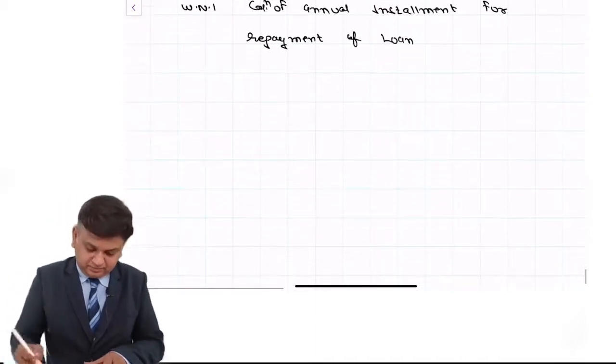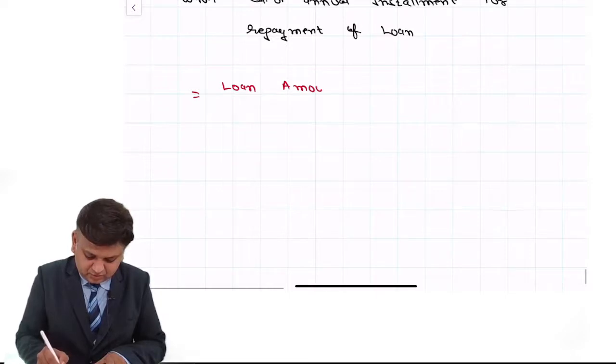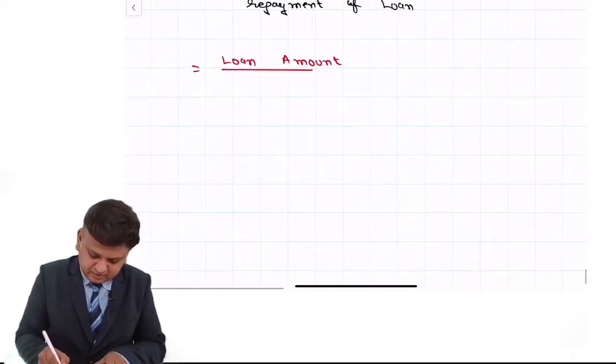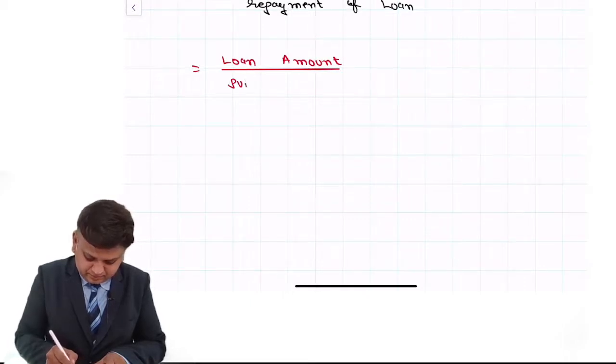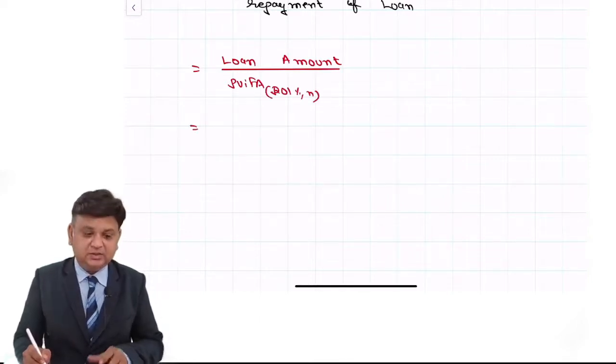In that write down loan amount divided by PVIFA at rate of interest for n number of years.